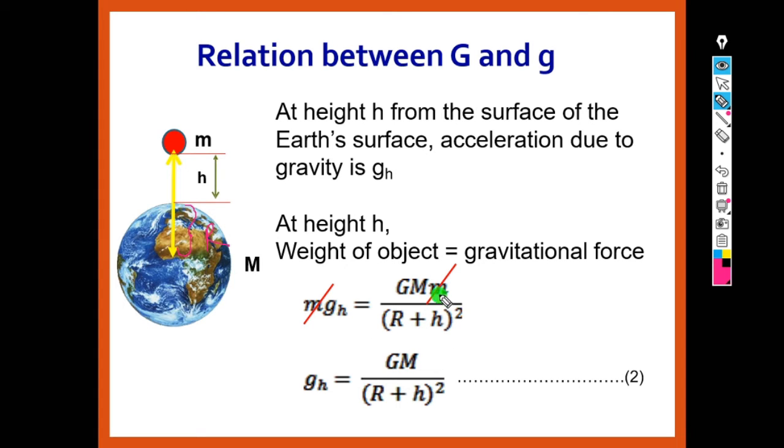On either side m gets cancelled. So the value of g at a height h from the earth's surface will be G M by R plus h whole square.